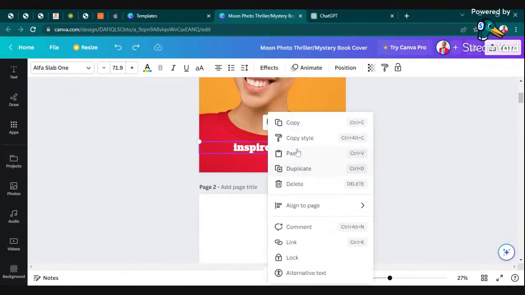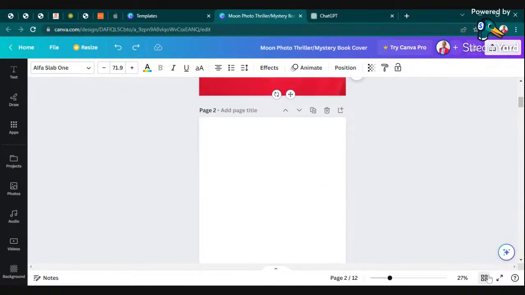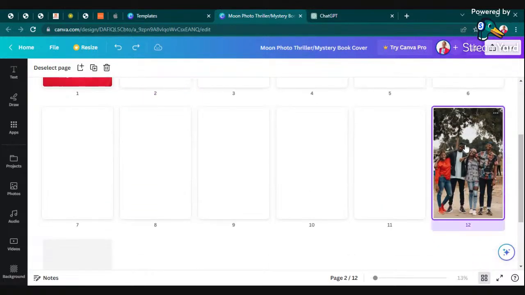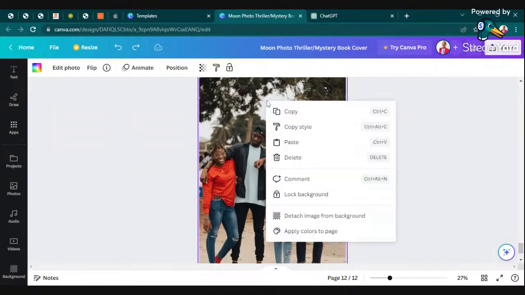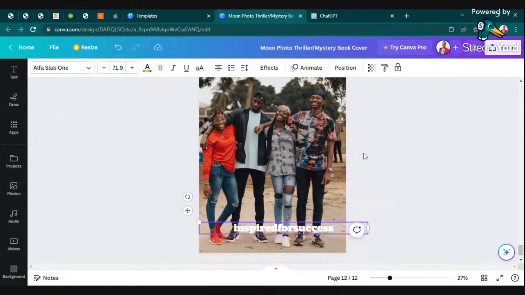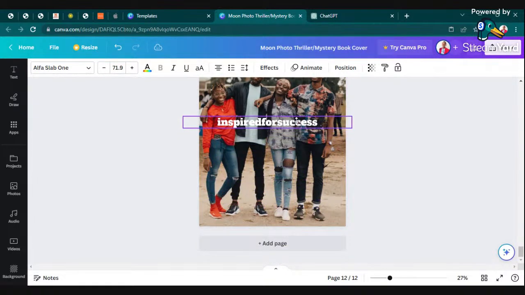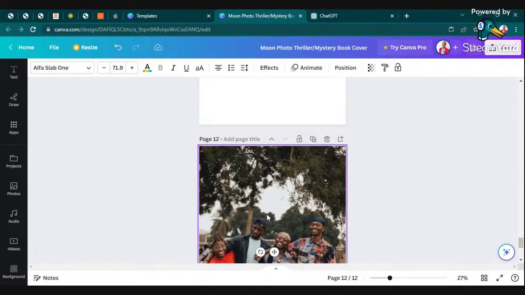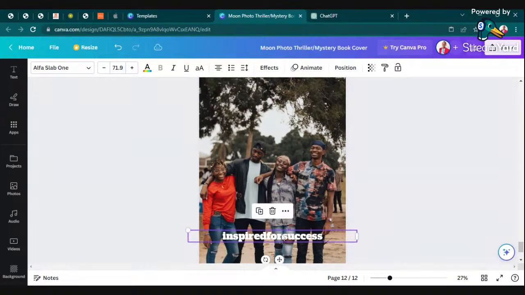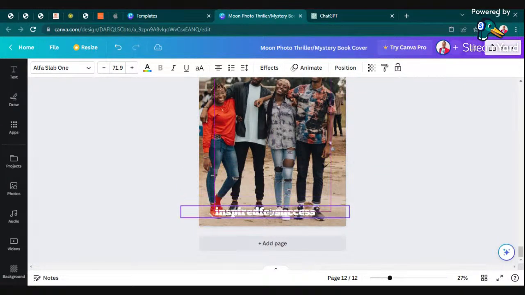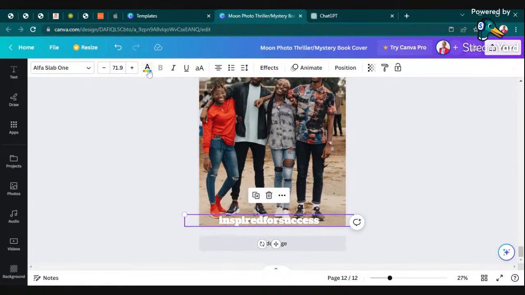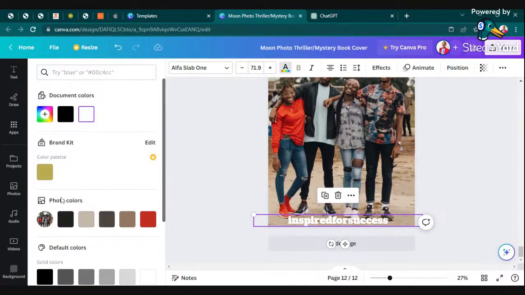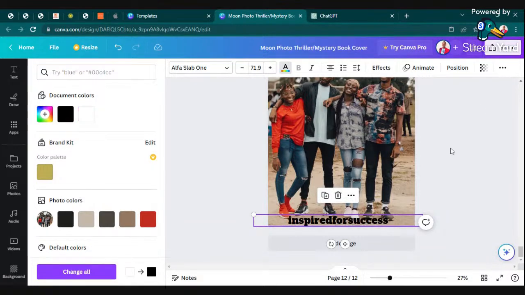So I've copied it. Now I am going to paste it. So here it is. Now I'm not sure if I put it below here. Maybe I can change into black color to actually make it more appealing.